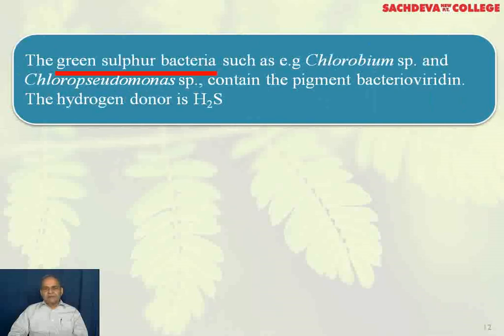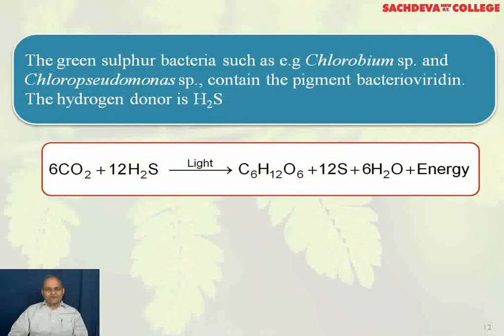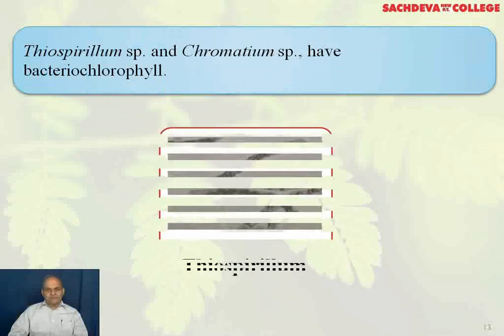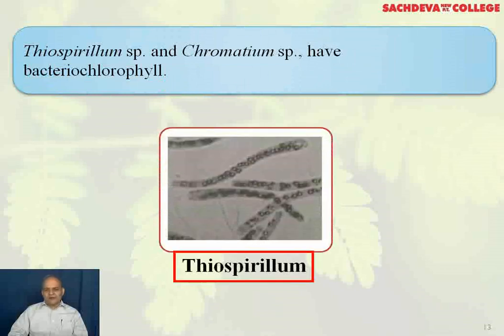The green sulfur bacteria such as Chlorobium and Chloropseudomonas species contain the pigment bacterioviridin, and here also the hydrogen donor is H2S, and carbon dioxide is reduced to the level of carbohydrate. Thiospirillum and Chromatium have bacteriochlorophyll. This is Thiospirillum.